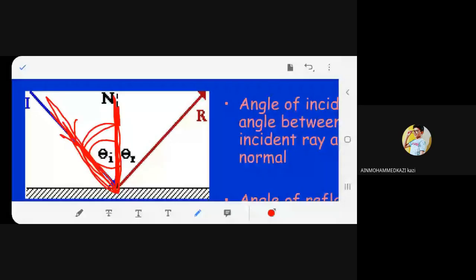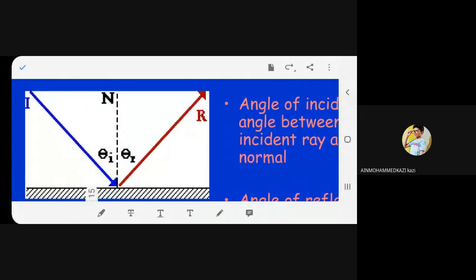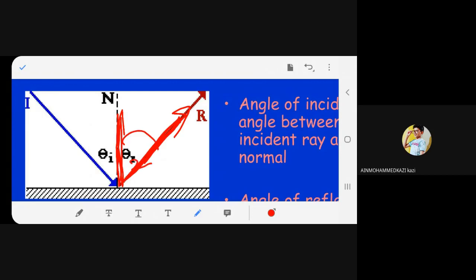Now we come to angle of reflection. Angle of reflection is between the reflected ray and the normal. That is theta 1, theta 2 it should be. Any problem? So this is angle I and this is angle R. Understood?